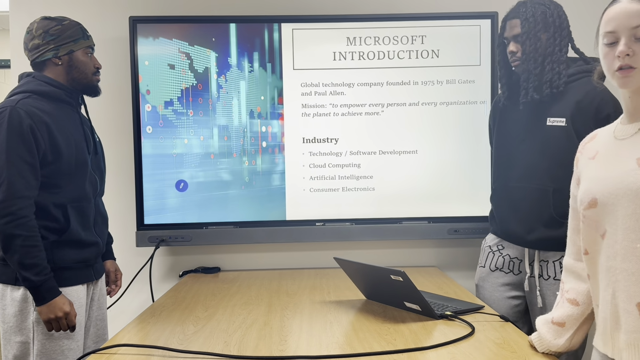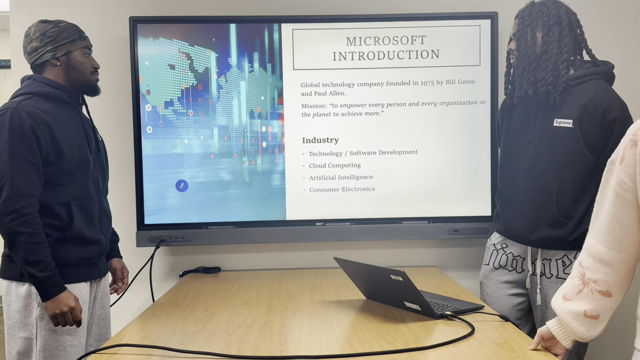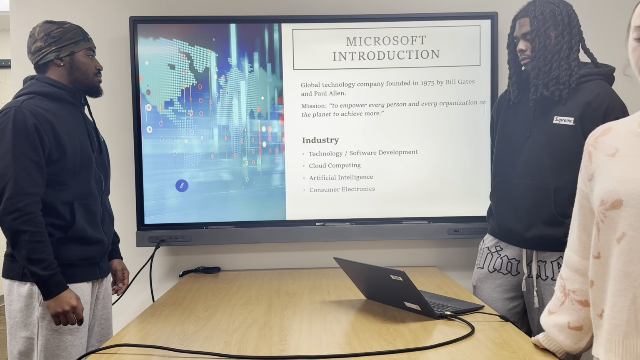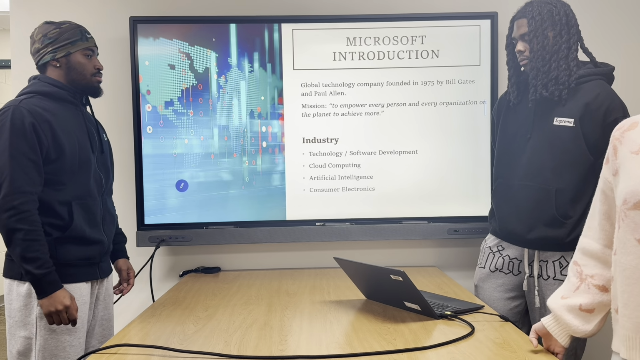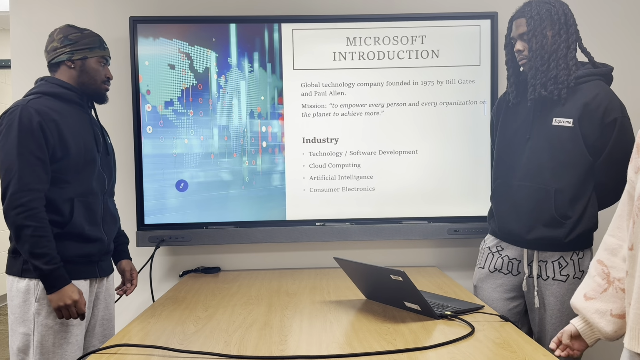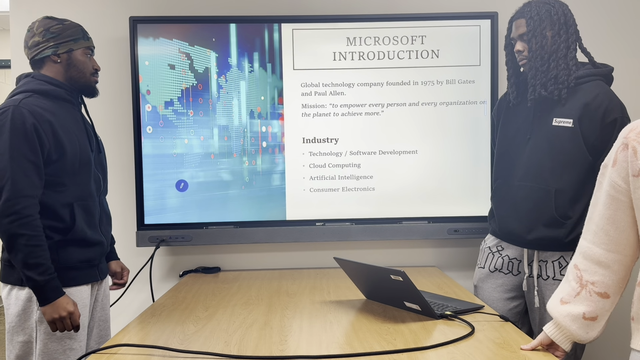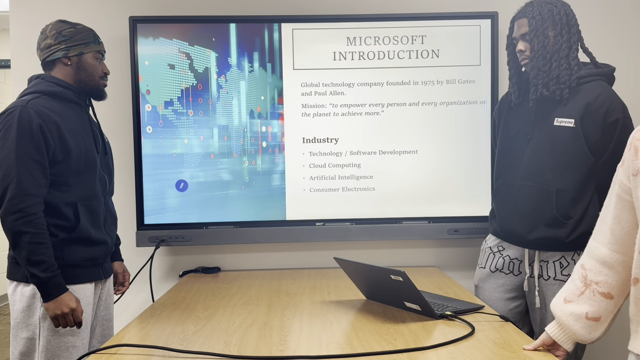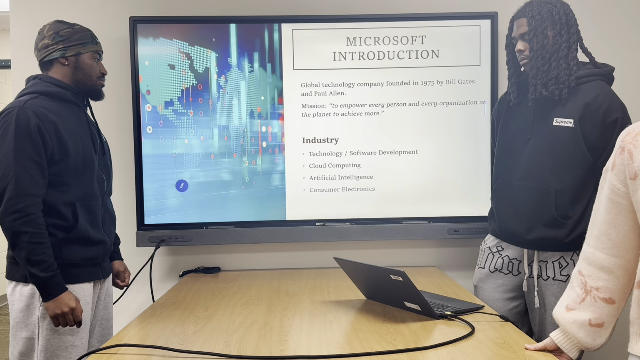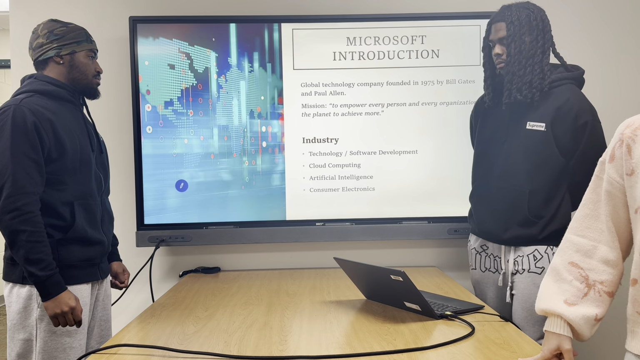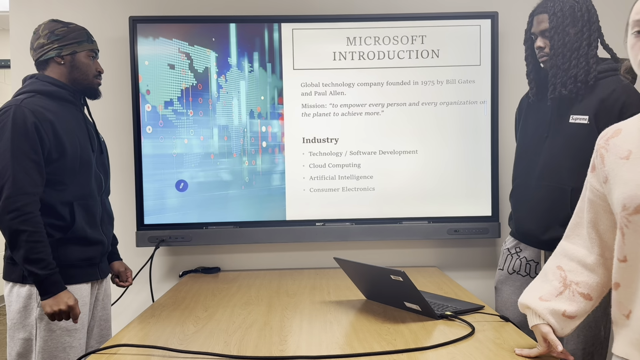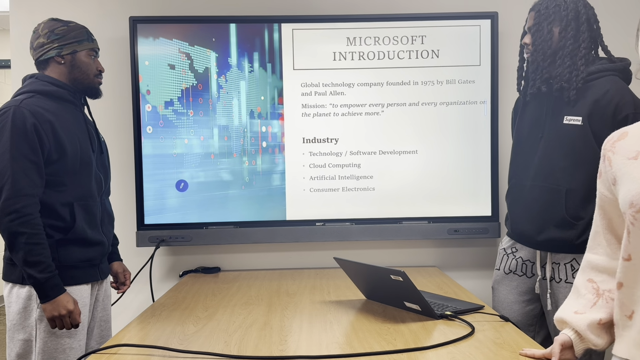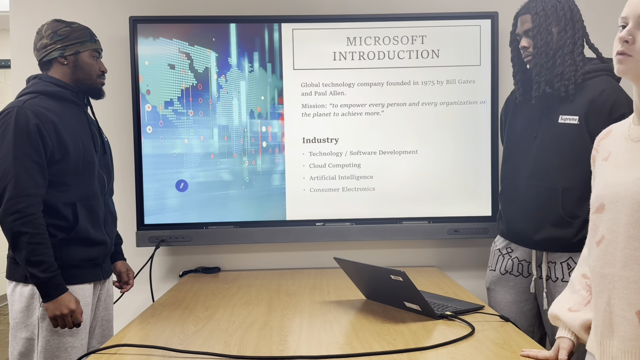To give a quick introduction to Microsoft, they are a global tech company that was founded in 1975 by Bill Gates and Paul Allen. Their mission is to empower every person and every organization to achieve more. And a little more about the industry they're in. They're in the technology and software development industry, which also goes along with cloud computing, artificial intelligence, and consumer electronics such as gaming consoles and personal technology that you use day to day.